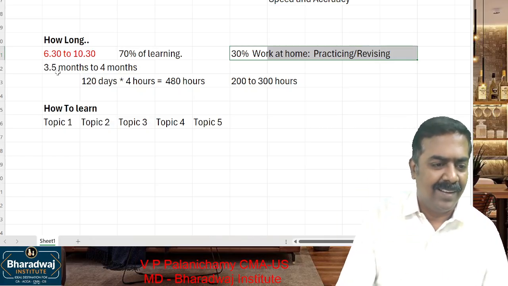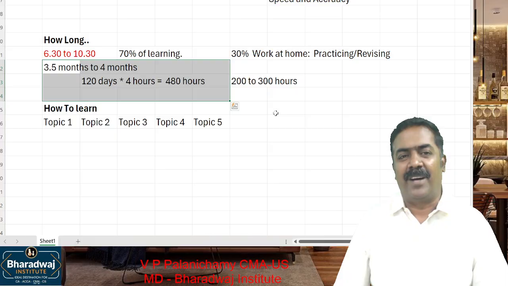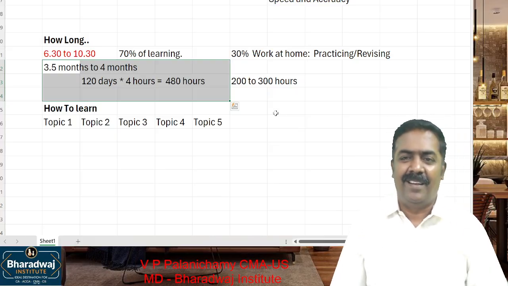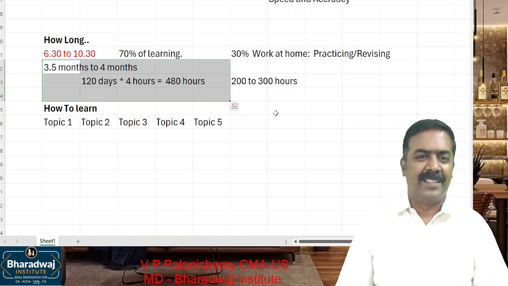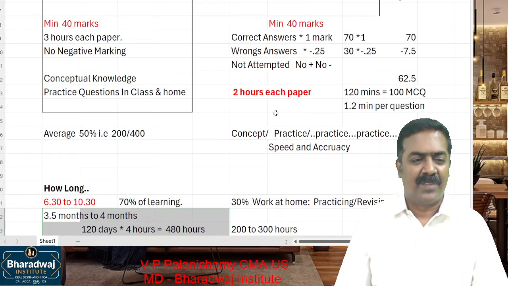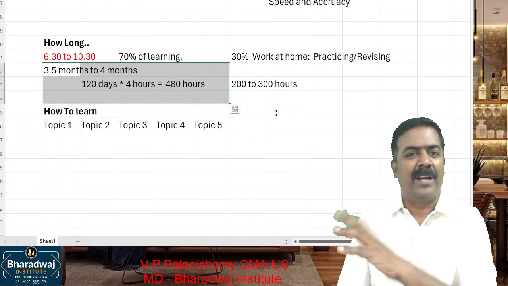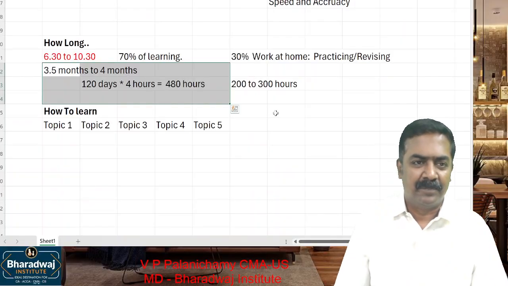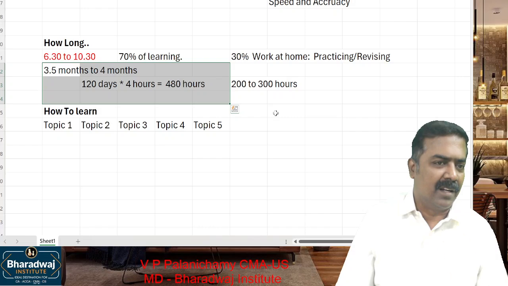Then in these 3.5 or 4 months, let me attend the class for 11th, 12th and all. Last minute I learned and I scored 80%. Here, what is required for passing is only 40%, 50%. I can make it in the last minute. For commerce students, one of the biggest enemies is last minute learning, and many students do that.